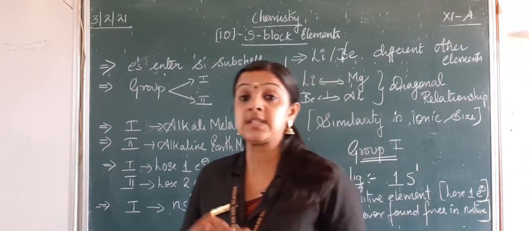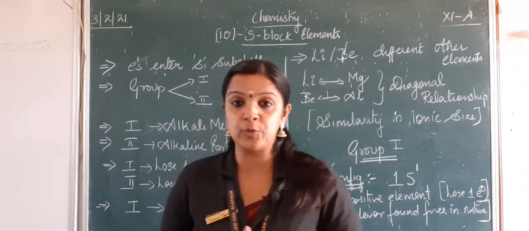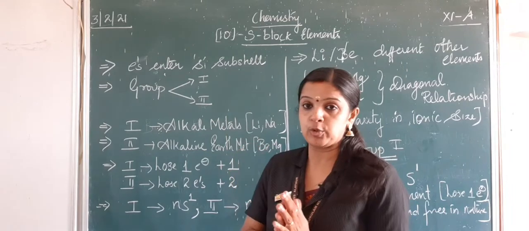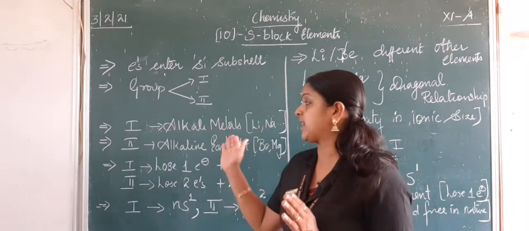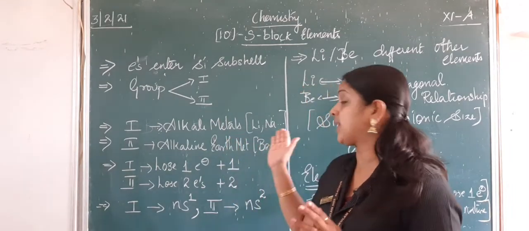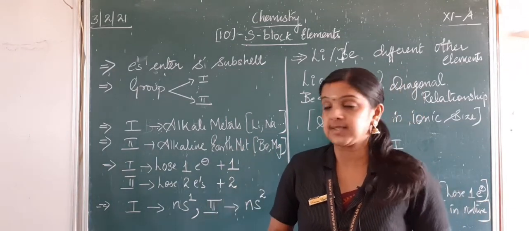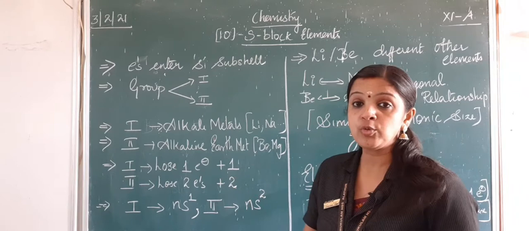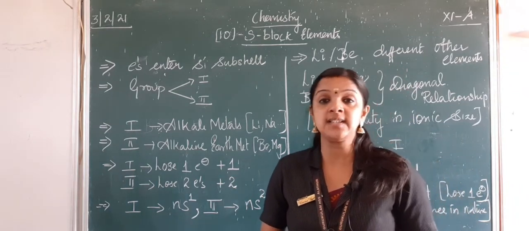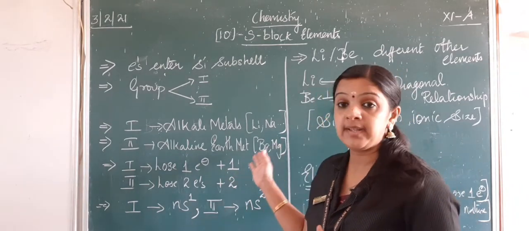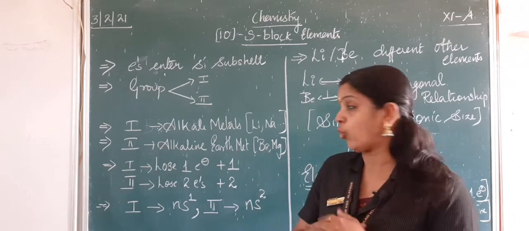S block elements mainly consist of two groups, group 1 and group 2. Group 1 is called alkali metals, where you have lithium, sodium, the most abundant elements in the earth's crust. And group 2 is called alkaline earth metals, where we have beryllium, magnesium and so on.